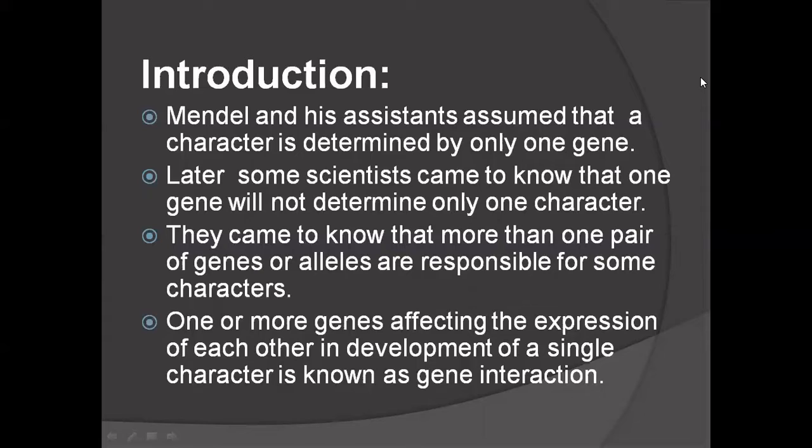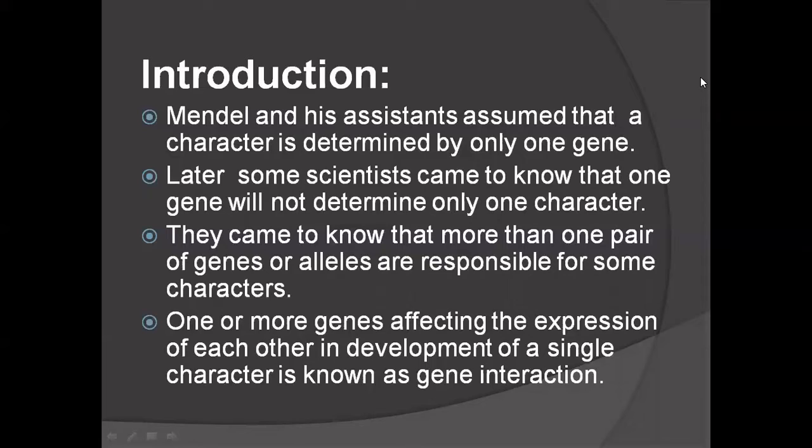In Mendel's experiment, the F2 phenotype ratio in monohybridization was 3:1. But when these scientists after Mendel did experiments, they got the phenotypic ratio 1:2:1 or 2:1 instead of Mendel's 3:1. And in the dihybrid ratio also, Mendel got 9:3:3:1, but this ratio was also modified in the experiments of these scientists. But there is no change in the segregation of the characters as proposed by Mendel.